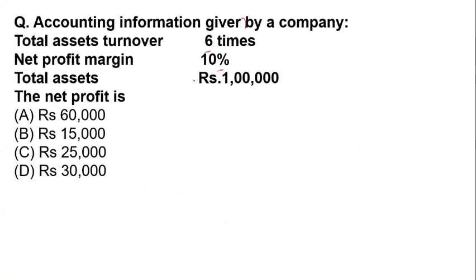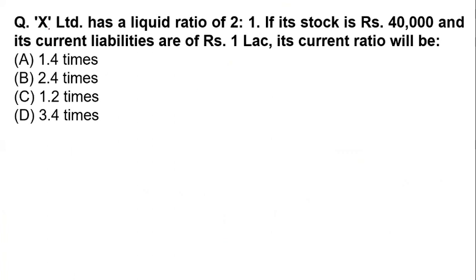Already we have done this question, I think. Just move to the next question. X Limited has a liquid ratio of 2 is to 1. If its stock is 40,000 and the current liability is 1 lakh, what will be the current ratio? The liquid ratio is given, that is 2 is to 1. Liquid ratio is nothing but liquid asset divided by current liability.